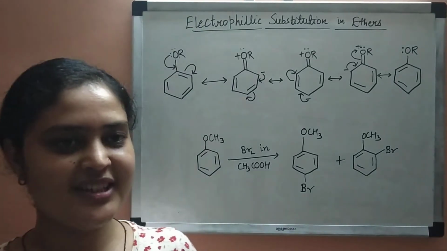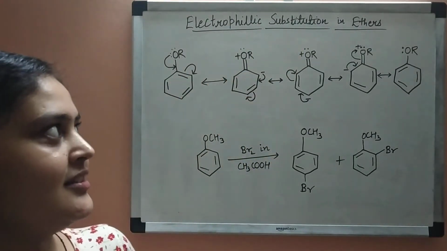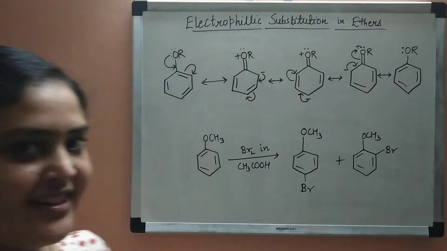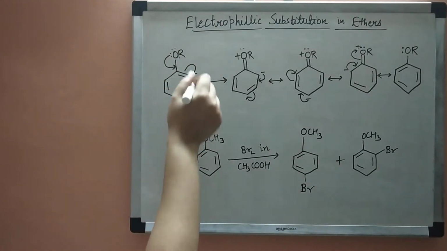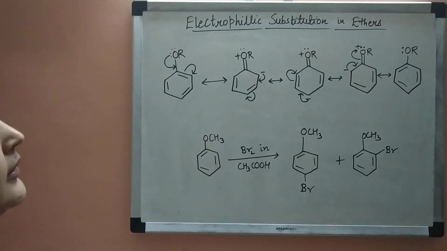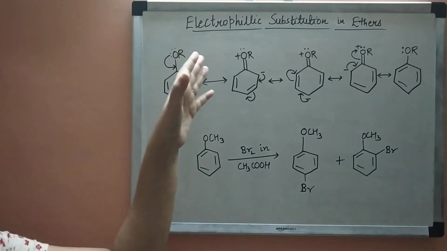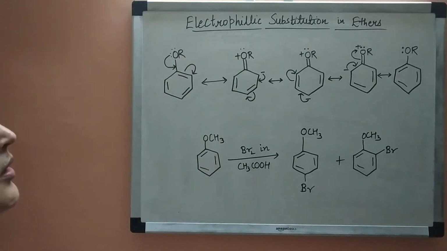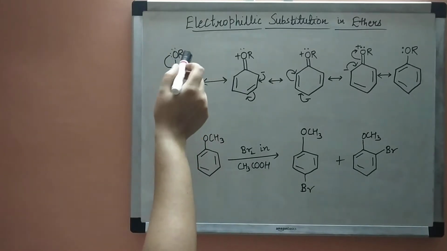Hello everyone, today we'll learn about electrophilic substitution reactions in ethers. So let us start our topic. This is aryl alkyl ether. This aryl alkyl ether readily undergoes electrophilic substitution reaction because of this alkoxy group, that is OR group.